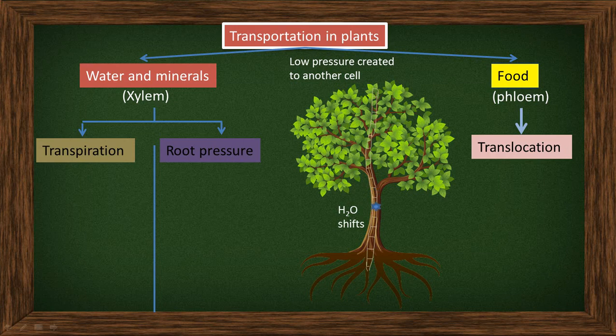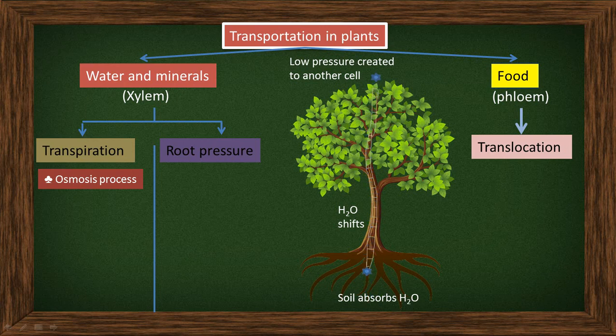That is called osmosis, or osmotic pressure, because water is moving from higher concentration to lower concentration. Then if there is no water in the plant cells, the root will absorb water from the soil, and water starts flowing from down to up.